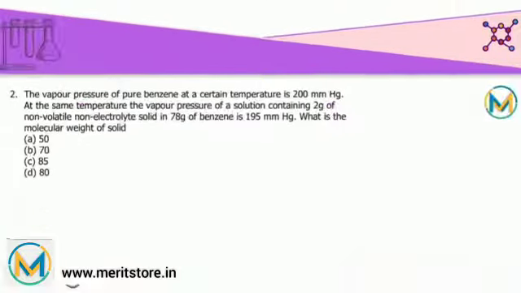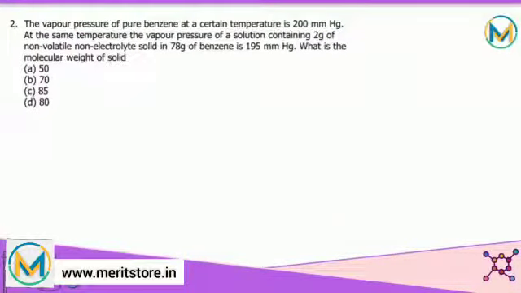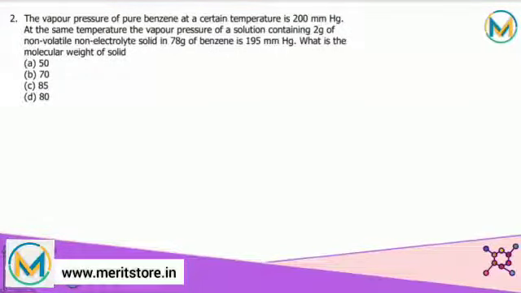Looking towards the next question: the vapor pressure of pure benzene at a certain temperature is 200 mm of Hg, that is P0.